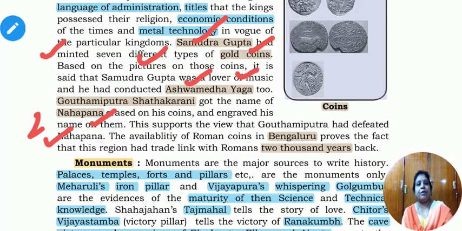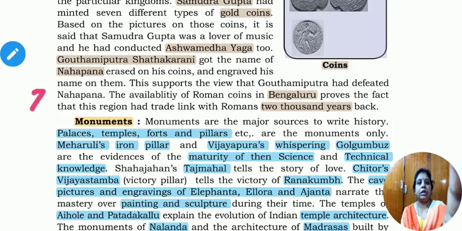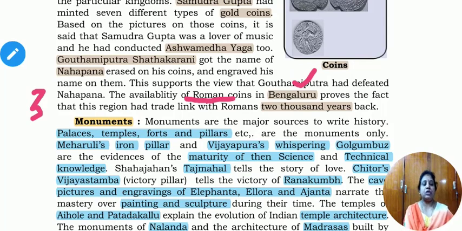And third one, the availability of Roman coins. The third important information about it is the availability of Roman coins in Bangalore. Some of the Romans who arrived in Bangalore also gave their own coins. It proves the fact that we had a trade relation with Romans 2000 years back.